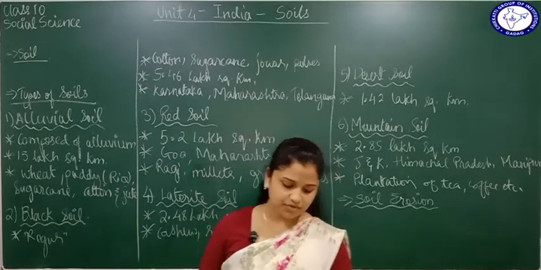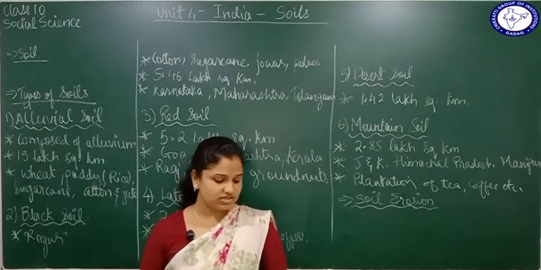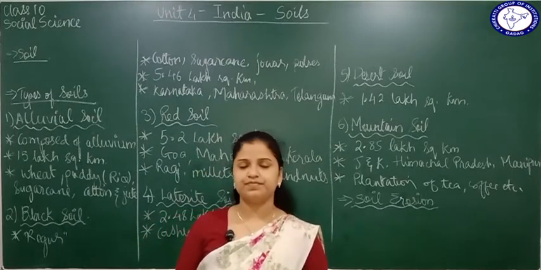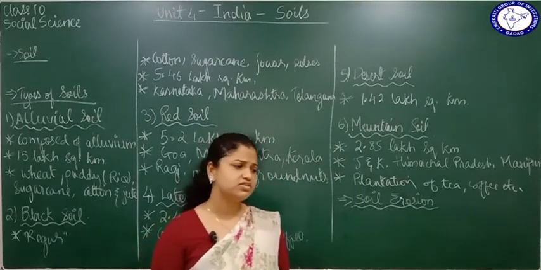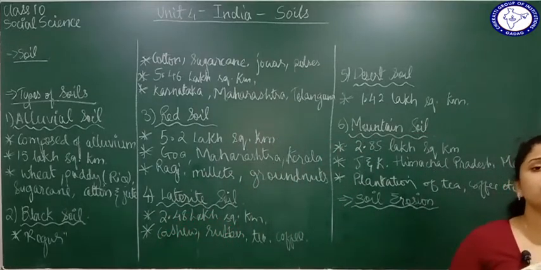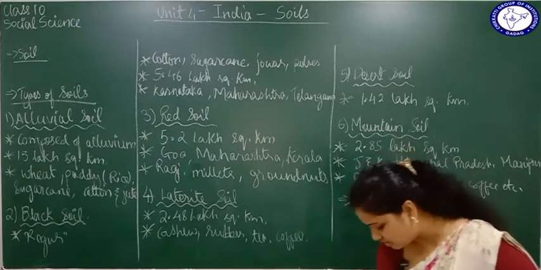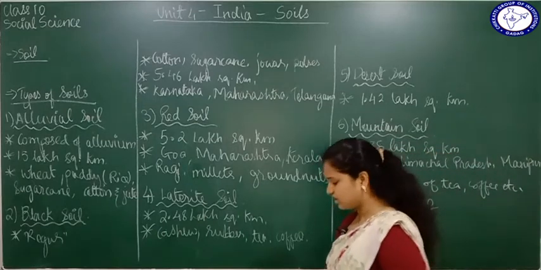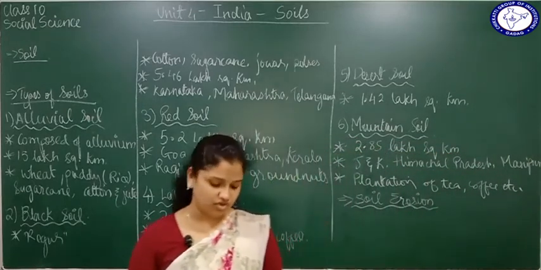Next cause here is faulty methods of agriculture. Agricultural methods sometimes are not correct, and because of them soil erosion can majorly take place. So faulty methods of agriculture is a major reason again which is going to cause soil erosion.